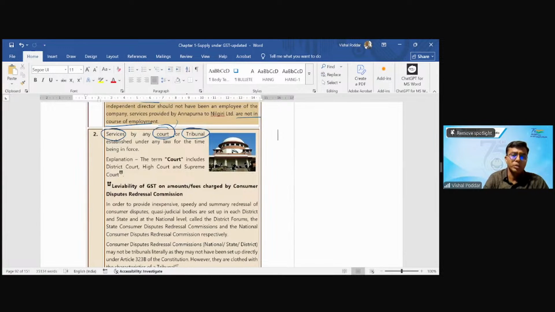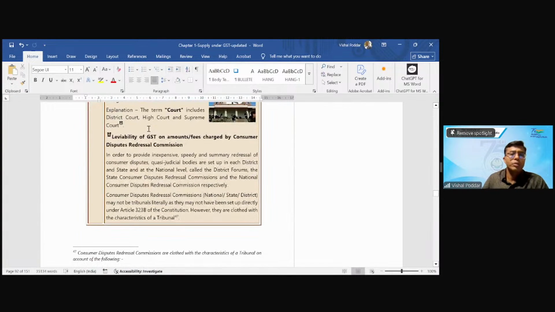Fine. Now, again, there is an issue in this: the leviability of GST on the amount or fees charged by consumer forums. So you have a consumer dispute redressal commission. Now we have so many different forums created under different laws where you can take up different types of disputes.